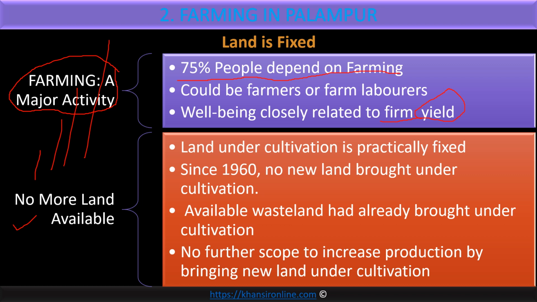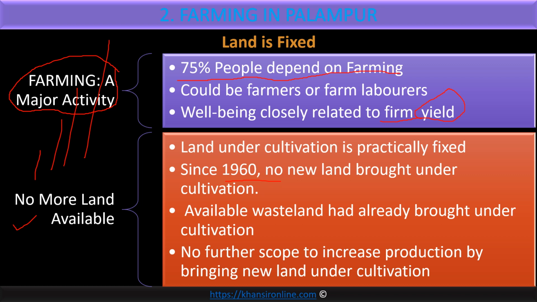So what happened before 1960? In any typical village, farmers wanted more land. Some land of the village is used to construct houses. Some land is used to construct the building of Gram Panchayat and some other buildings. Some land is used for the weekly market, Athodi Bazaar, and some land is used for farming.